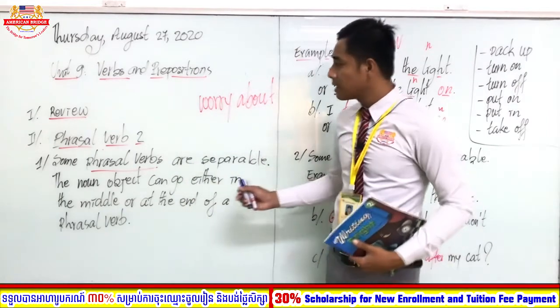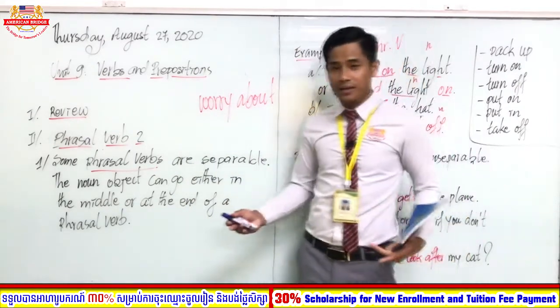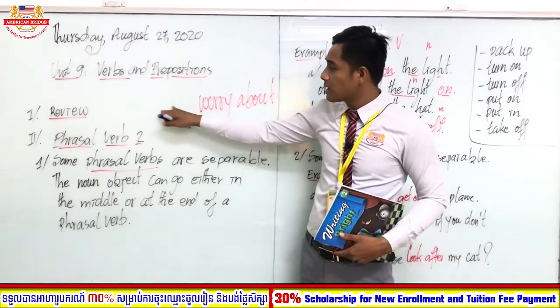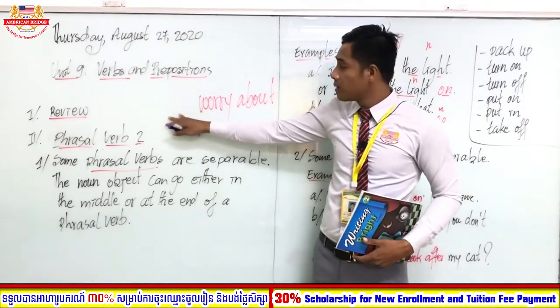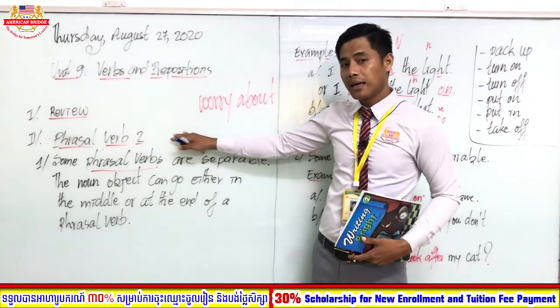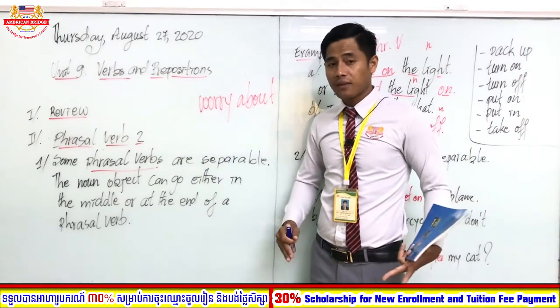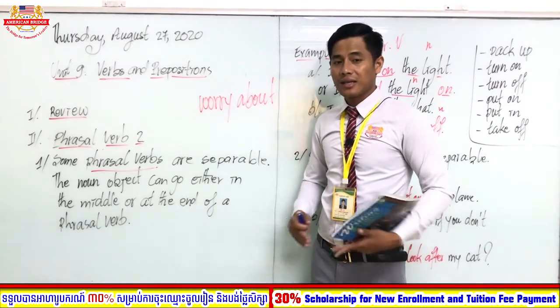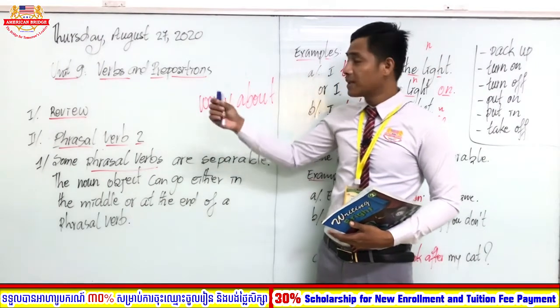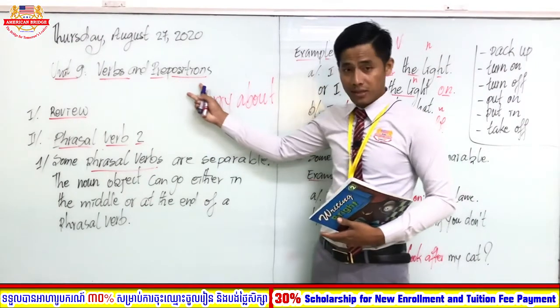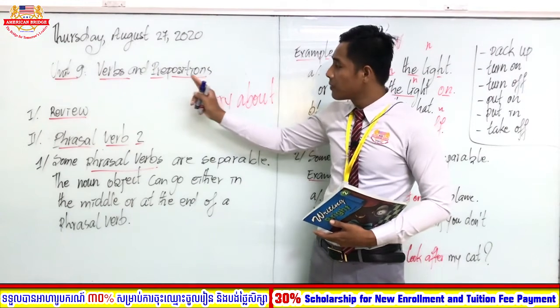So now that's all, students. Do you understand? What have we learned today? Today we reviewed phrasal verb 1. A phrasal verb is made up of a verb and a preposition.